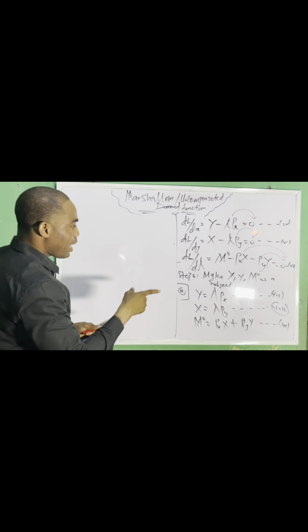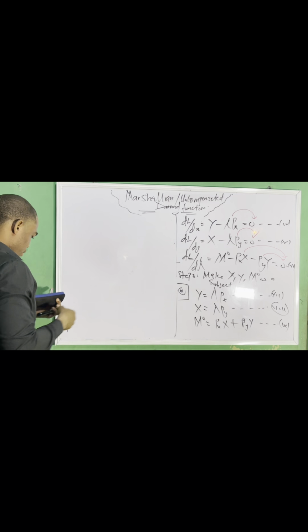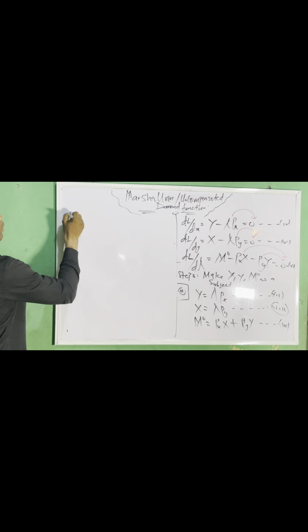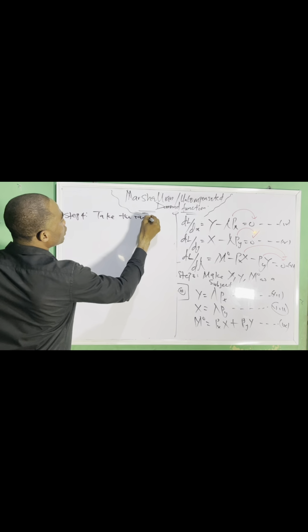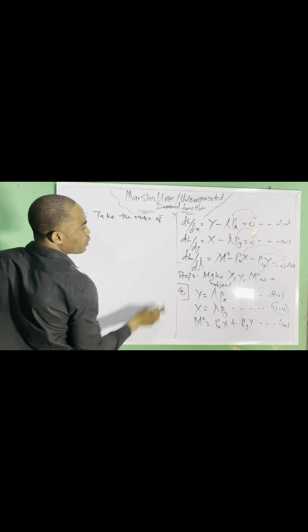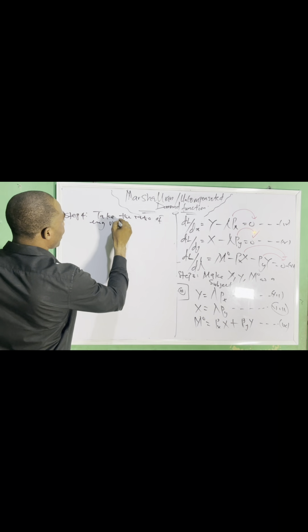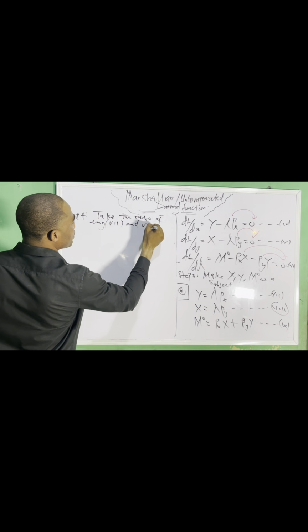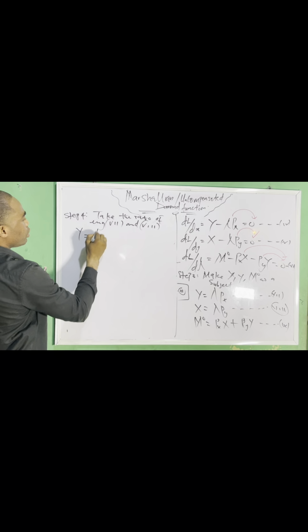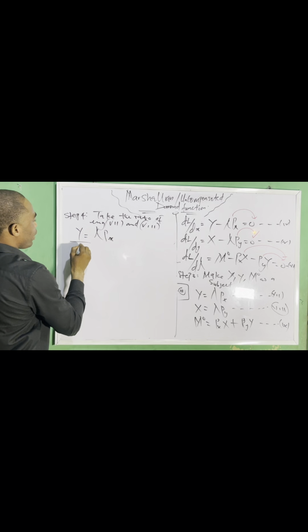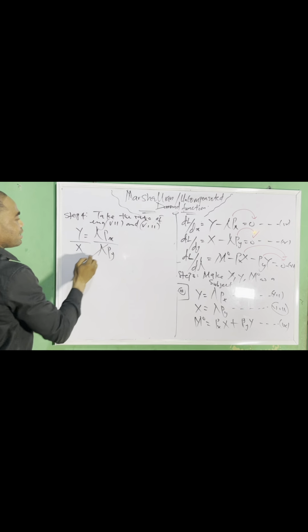Since we are here already, the next step, step 4, is to take the ratio of equation 7 and equation 8. So what is in equation 7? I'll be having y equals lambda px, over x equals lambda py. What I have interest in here is eliminating the lambda.